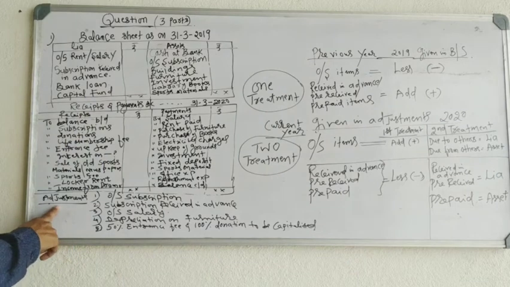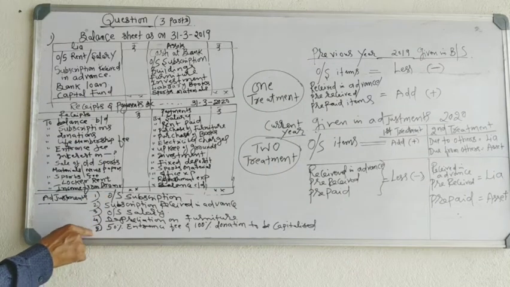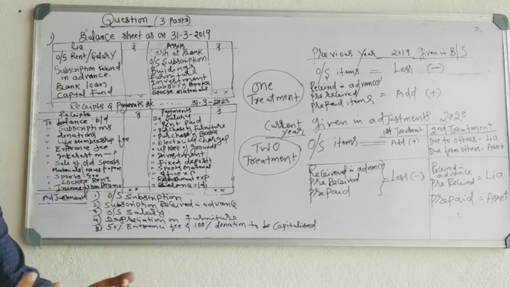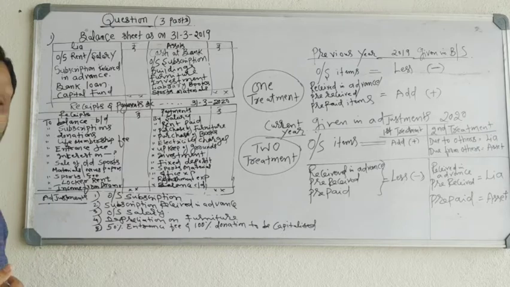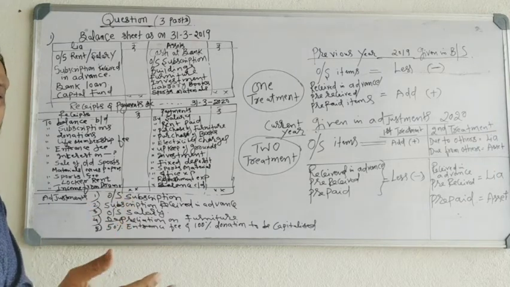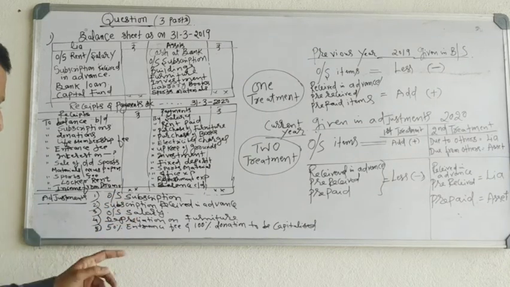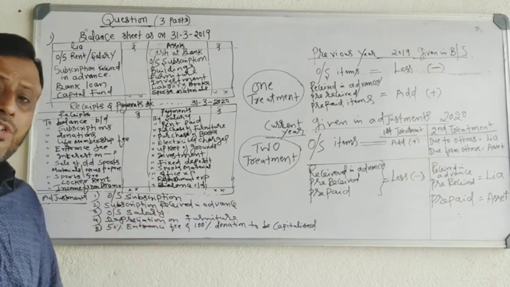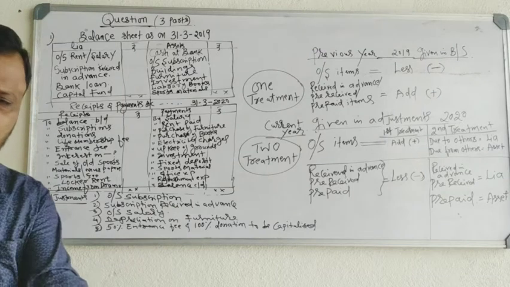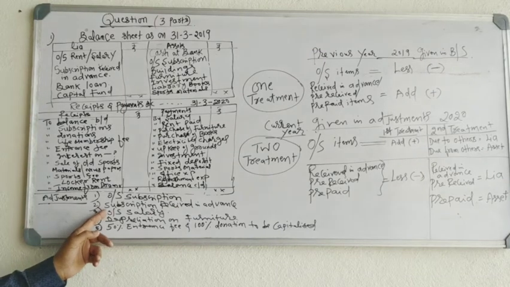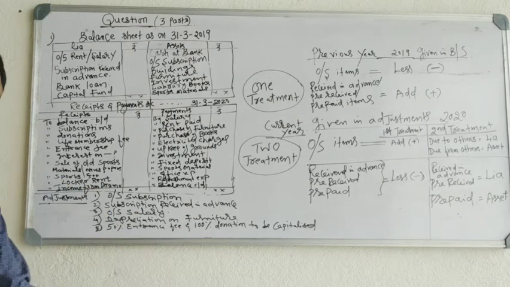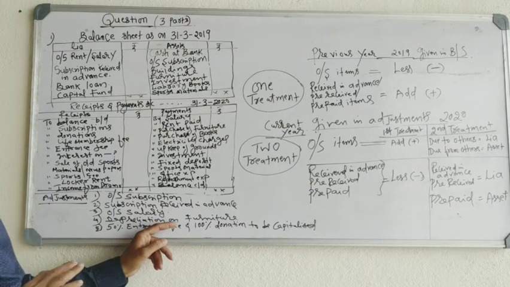Again, the third part is adjustments. Adjustments means these are all the unrecorded items at the end of the accounting year. Outstanding subscription: you have to receive the subscription of the current year. This is current year adjustments. Outstanding subscription means this year you have to receive the subscription. The subscription belongs to this year, but you have not received. Subscription received in advance: next year, 2021 subscription you have received this year. Outstanding salary, you have to pay the salary of this year. Depreciation, a non-cash item.